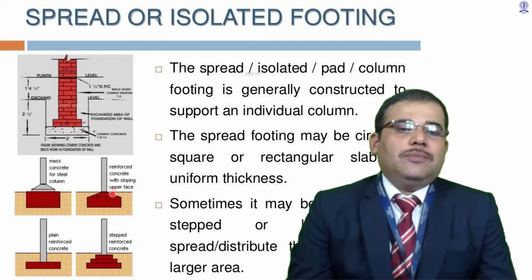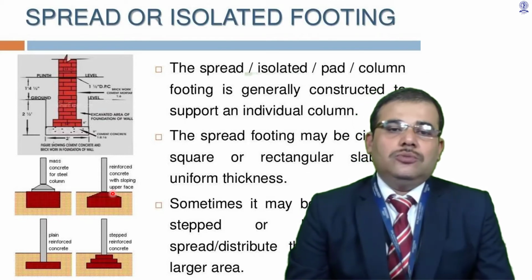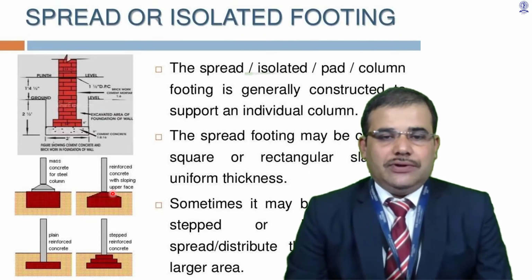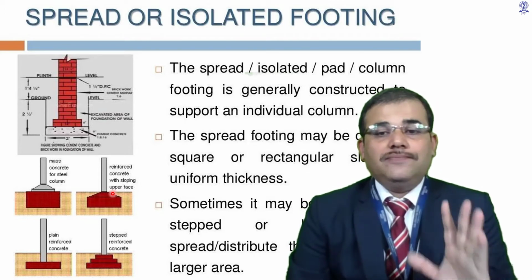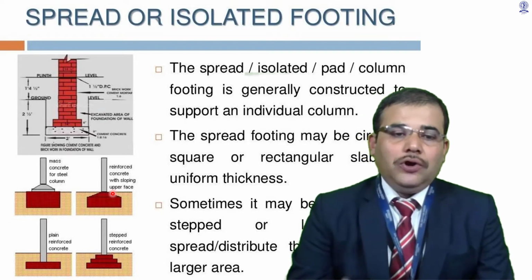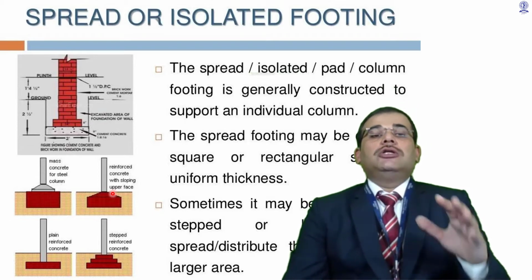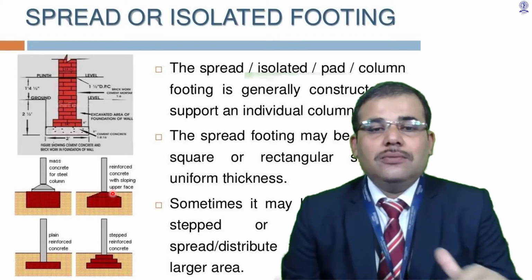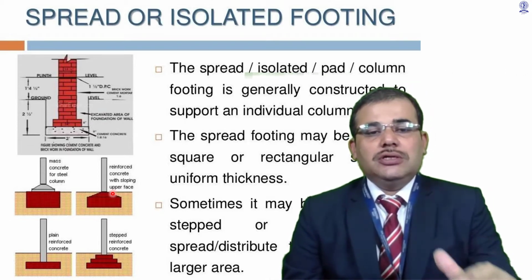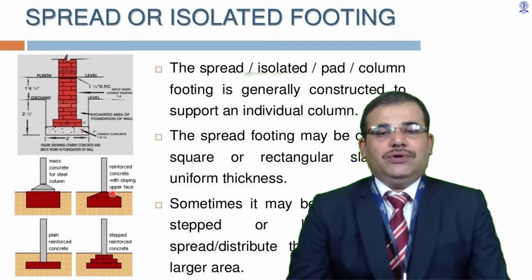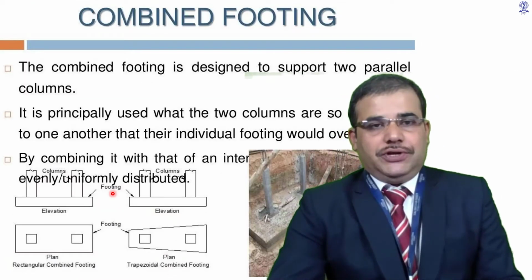Depending upon the column shape, it could be circular or square or rectangular, but having a uniform thickness. To the bottom there will be the PCC bed. This is for providing a uniform surface for the distribution of load. Next one is the combined footing.